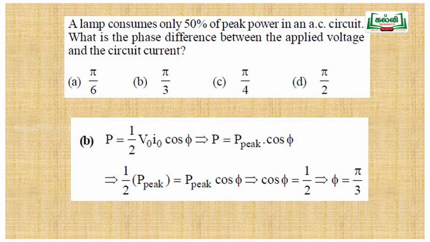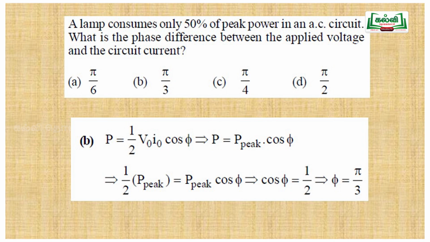Okay. A lamp consumes only 50% of peak power. Here the consumption of a lamp is given as 50% of peak power. In an AC circuit, what is the phase difference between the applied voltage and the circuit current? So option A is pi by 6, option B is pi by 3, option C is pi by 4, and option D is pi by 2.